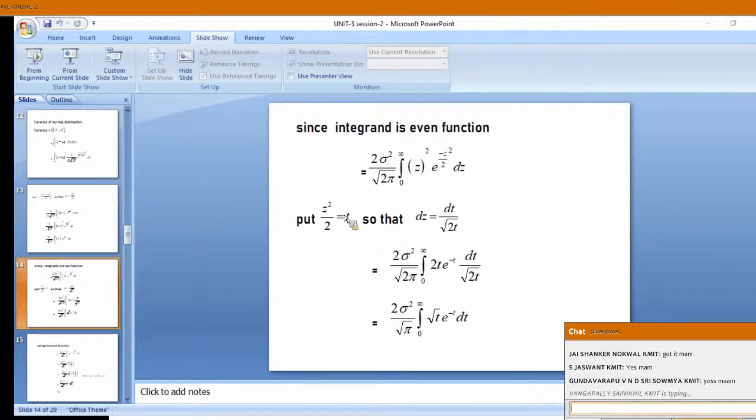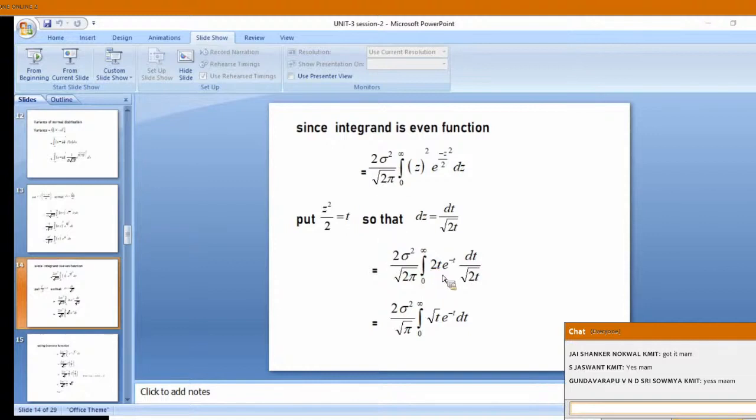Now we will substitute, and also there is no change in the limit. That also we should see. When z equal to 0, we can see that t is also 0. When z equal to infinity, t is also equal to infinity. Limit of integration also you should check it. So 2 sigma square by root of 2 pi, 0 to infinity, there is no change in the limit.